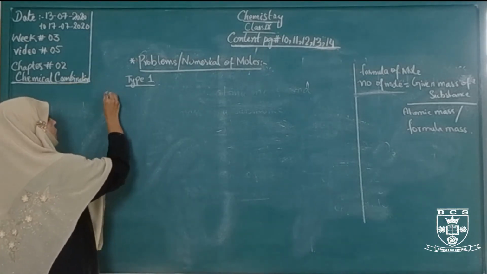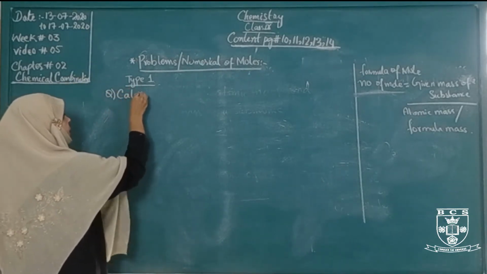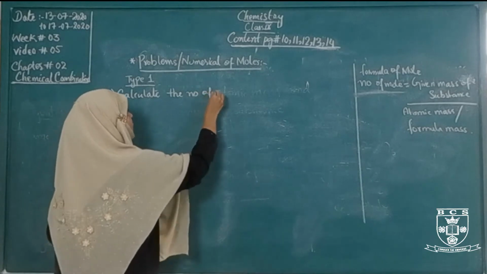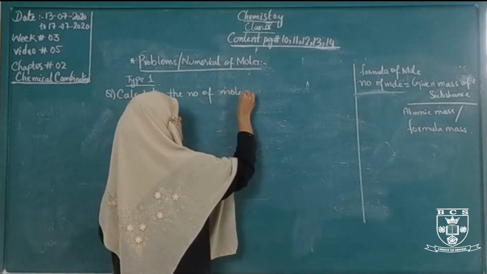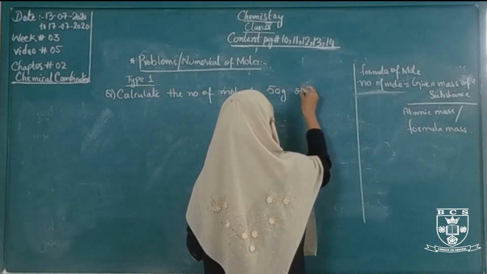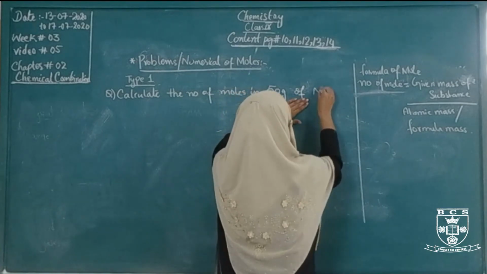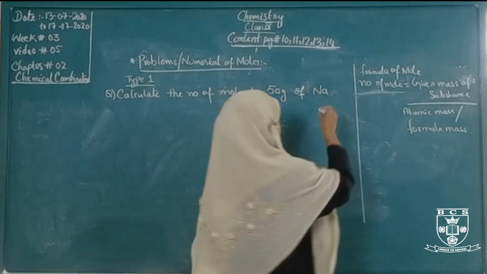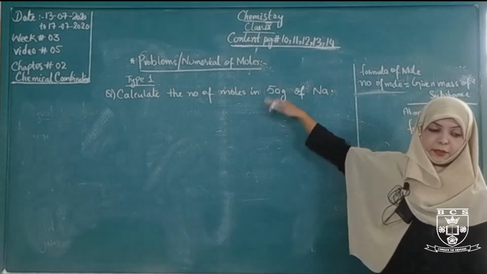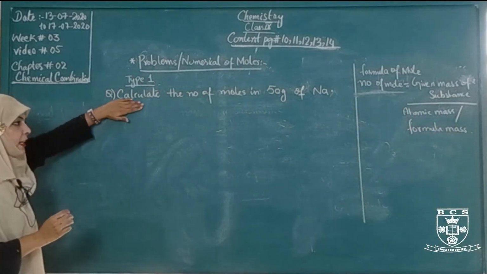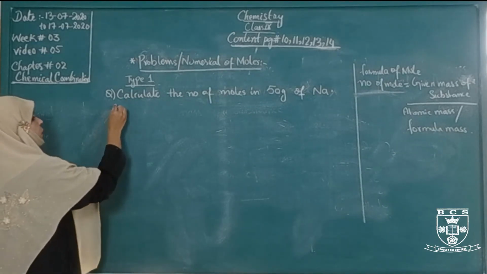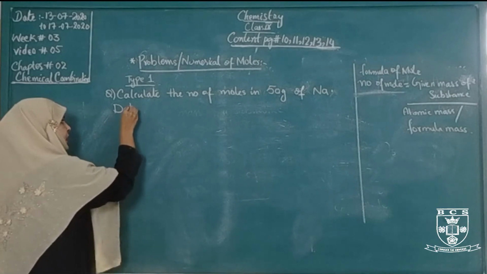So first of all we have a numerical. Calculate the number of moles in 50 gram of sodium.